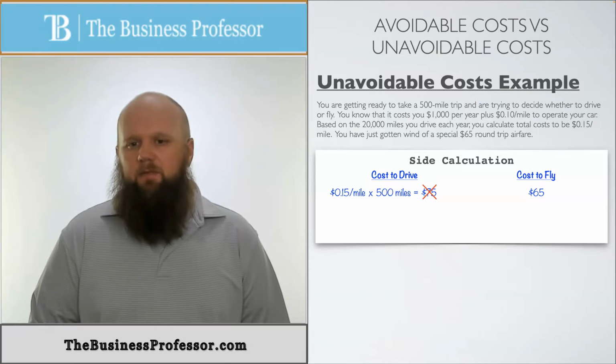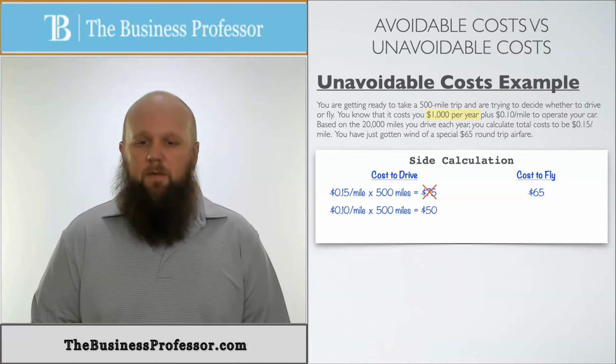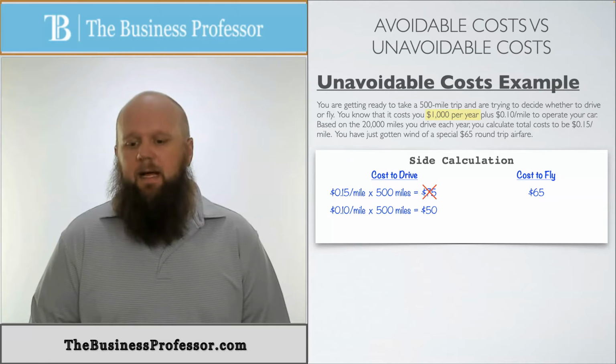A lot of it has to do with the fact that you have this $1,000 per year. The $1,000 per year, you're going to have to pay regardless of you taking this trip or not. So that's an unavoidable cost. Because it's an unavoidable cost, we really need to get rid of it out of our decision-making when we look at these things. So really what we're looking at is the 10 cents per mile, because that's the only thing that differs between the two alternatives, times the 500 miles, which is going to give us $50. So in reality, it would be better for us to drive in this situation versus to fly.